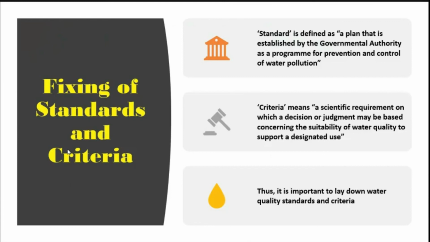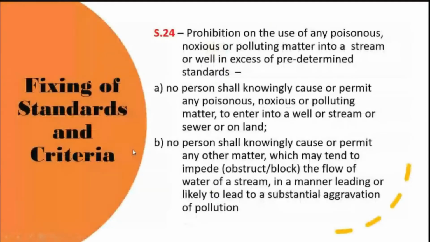So there are various criteria, A, B, C, D, and E. Thus it is important to lay down water quality standards and criteria. All these criteria are fixed under this act.